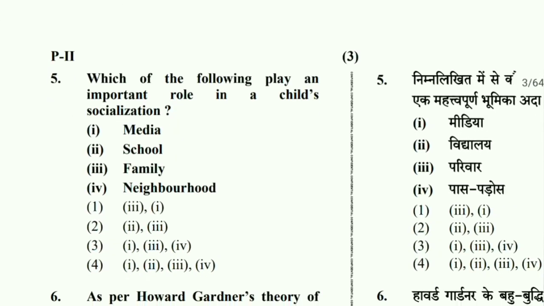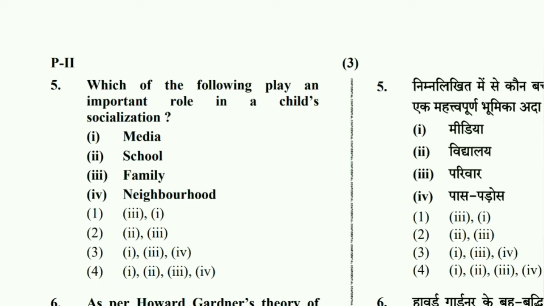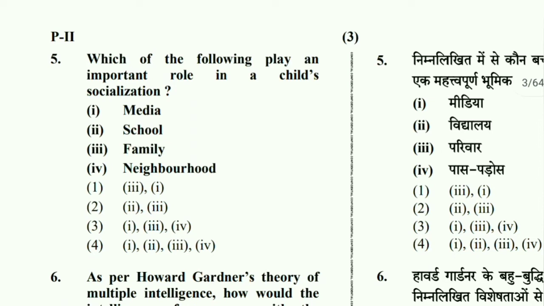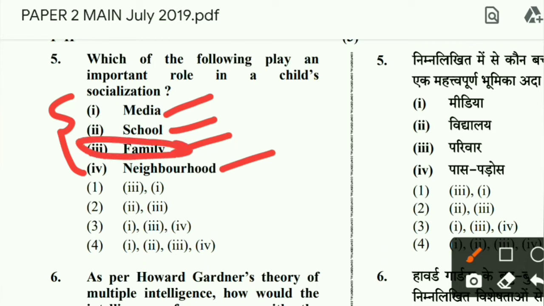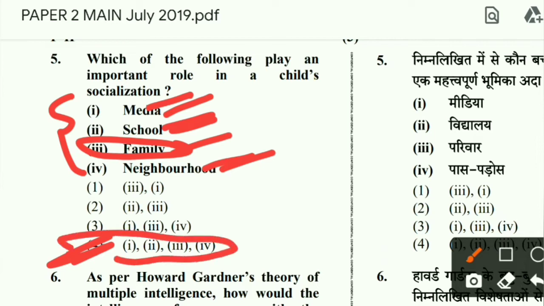Then question number 5, which of the following play an important role in a child's socialization? Media, school, family, neighborhood. All 4 play an important role in the socialization process of a child. Out of these, family is the primary socializing agent and media, school, neighborhood are secondary socializing agents. We know that. So all 4, that means options 1, 2, 3 and 4. Option 4 is the correct option.